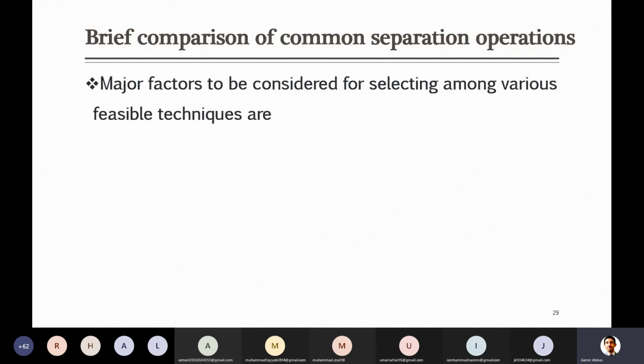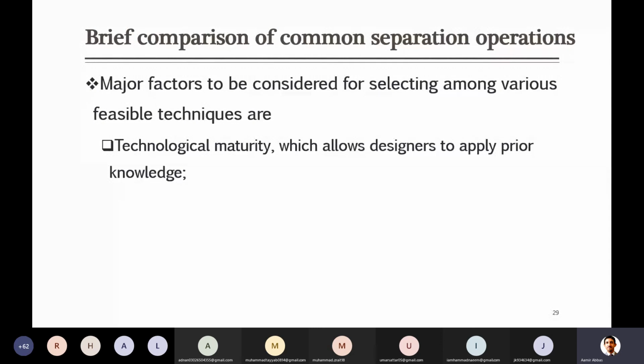There are some major factors which you have to consider while you are selecting some technique, whether it is feasible or not. The first major point which you have to keep in mind is the technology maturity. Technology maturity means how widely this technique is already being used for some separation. Out of the various categories which we have discussed, distillation is the most widely used and the oldest technique that is commonly practiced. So that is a technologically mature technique.